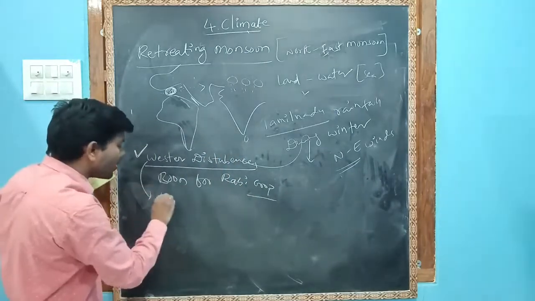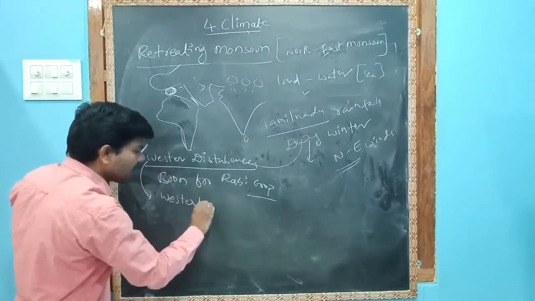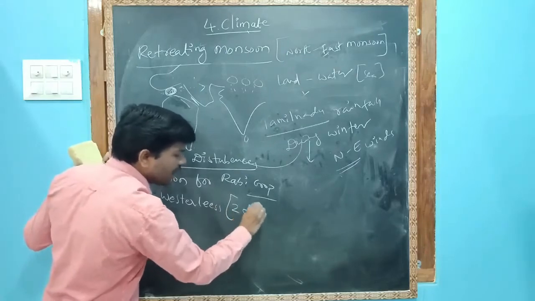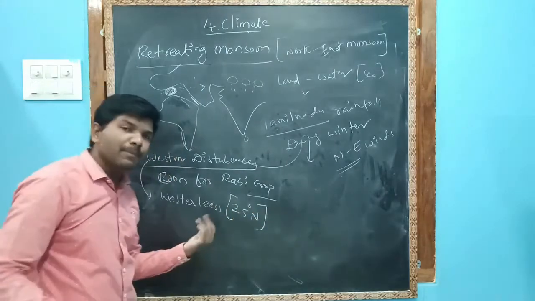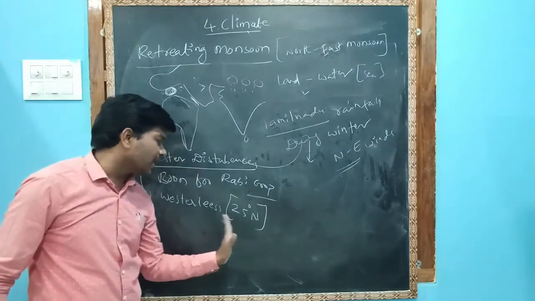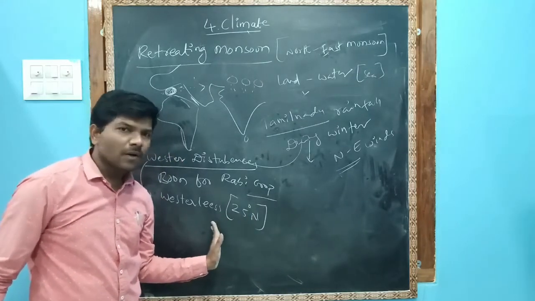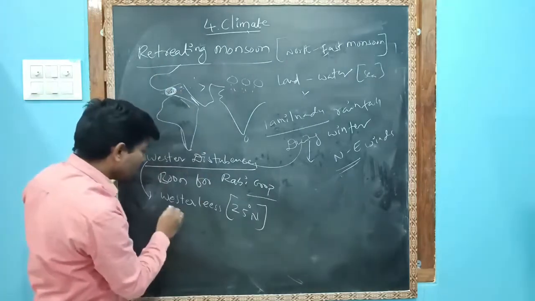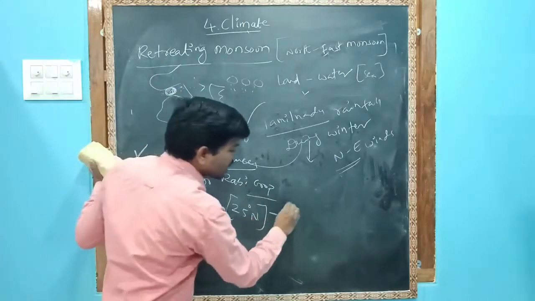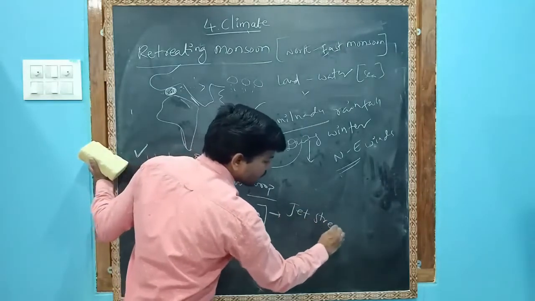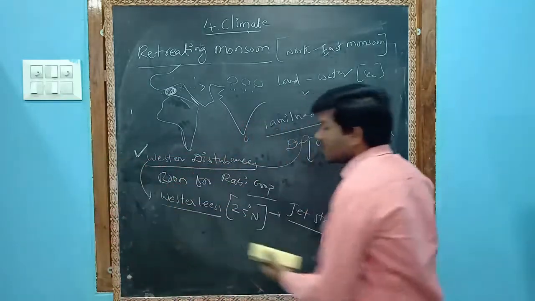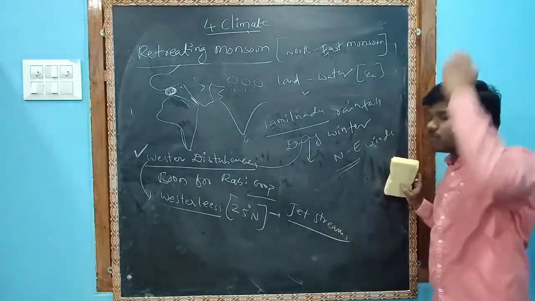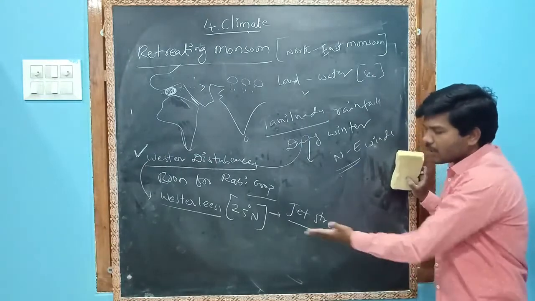Actually these happen due to the westerlies. I told you the westerlies are located at 25 degrees north. These westerlies, the upper air circulation, have speeds that vary. They are also called jet streams. The upper air circulations about 12,000 meters above are called jet streams.